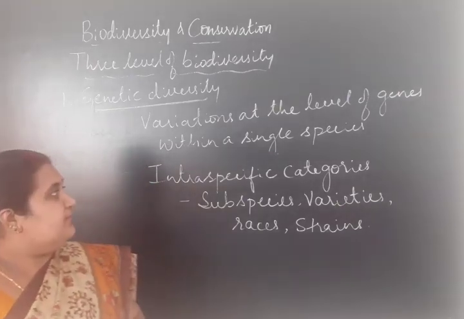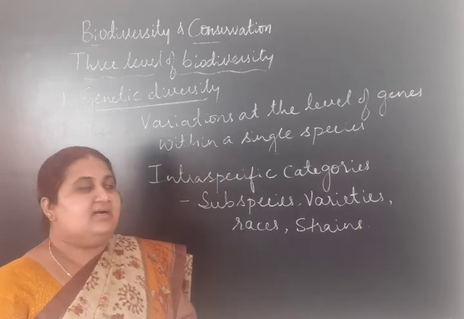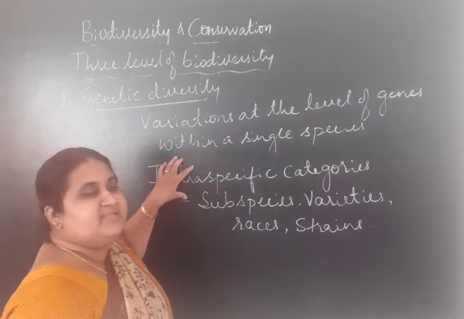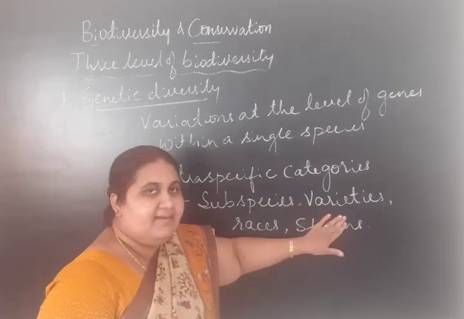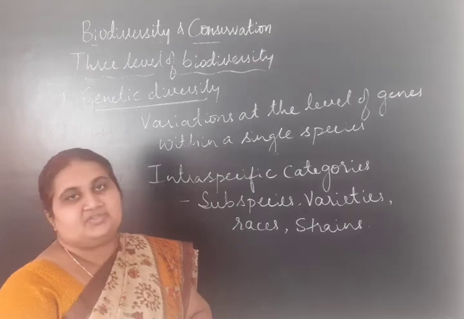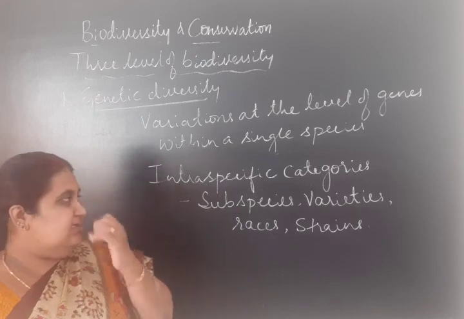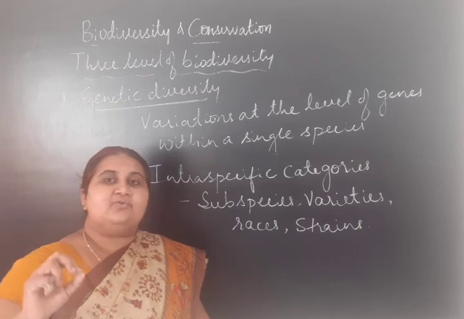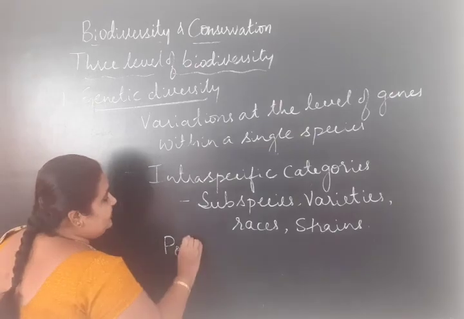Due to the genetic diversity, the variations at the level of genes, there occur intraspecific categories which can be called subspecies, varieties, races, strains or ecotypes. They occur below the species. The different looking individuals of a single species are called polymorphs.